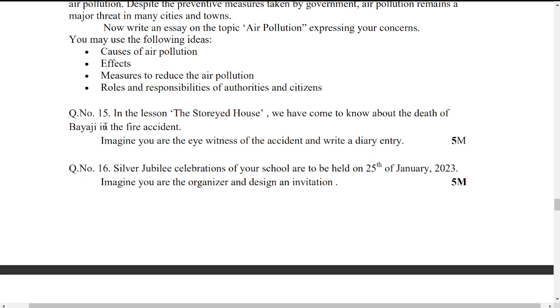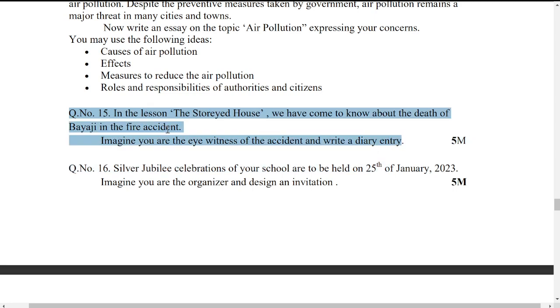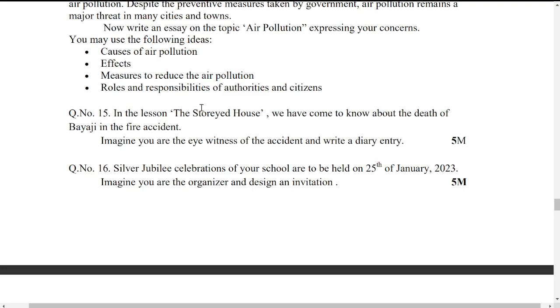In these two, the 15th question, as you can see, is somewhat related to the text you have. But if you look at this one, imagine you are the eyewitness of the accident and write a diary entry. So as you can see, this is completely out of the box. That means out of the text. So this is also an independent one.